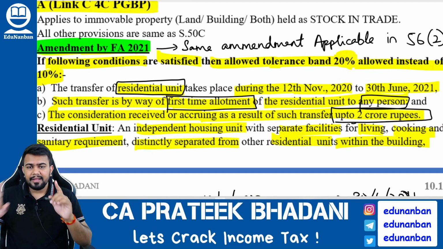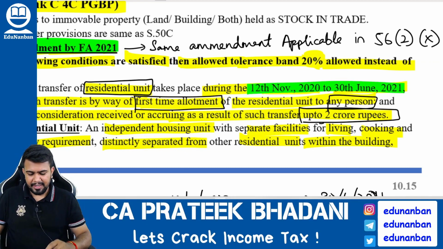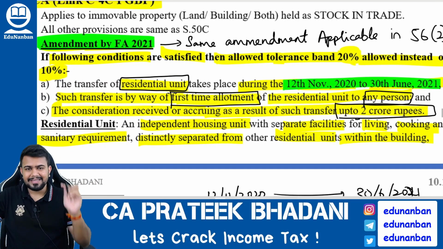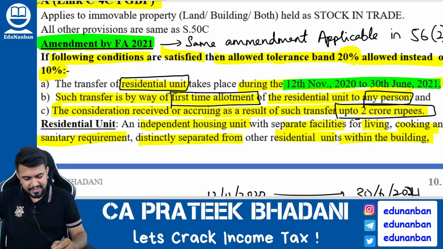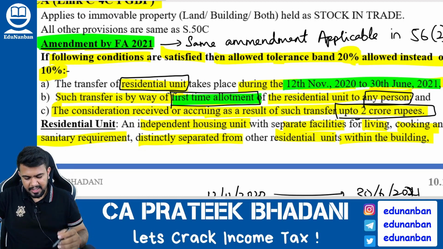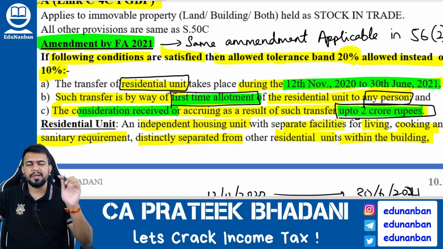Condition number 1, the builder should transfer a residential unit between 12th November 2020 and 30th June 2021. Condition number 2, it should be a first time allotment. And condition number 3, the consideration received should be up to 2 crores.